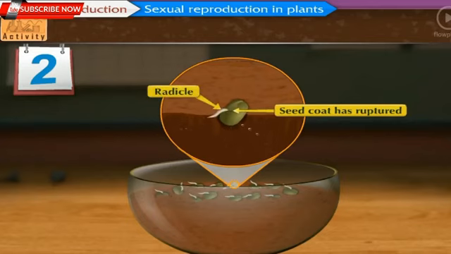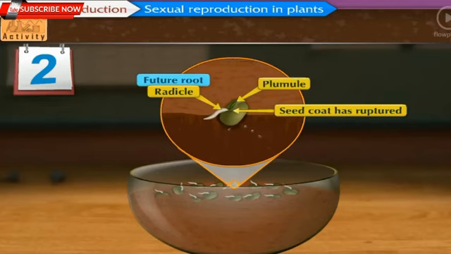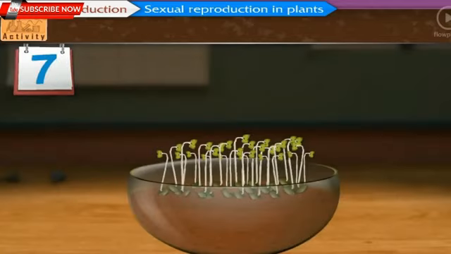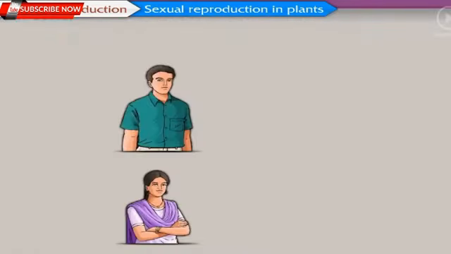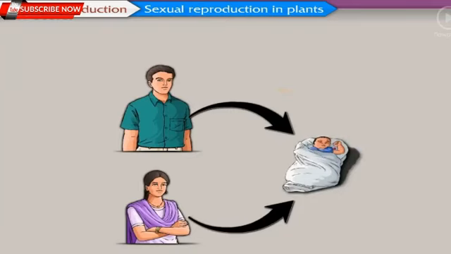The radicle or the future root is seen out of the seed. On the same axis of the radicle, on the upper side, swollen part of the plumule, which is the future shoot, is also observed. On the seventh day, we can see that seeds have developed into seedlings. This marks the end of the process of germination. Come, after doing a detailed study of sexual reproduction in plants, let us now move on to study about sexual reproduction in human beings.